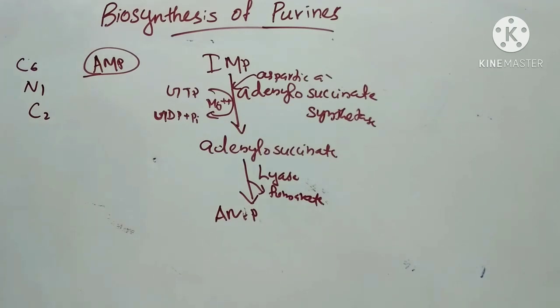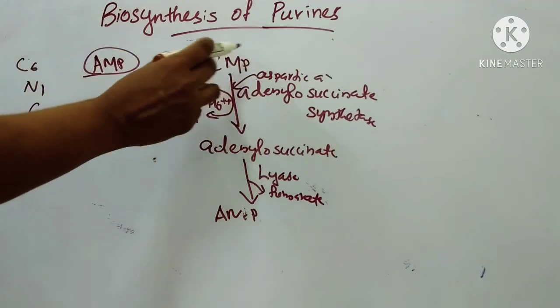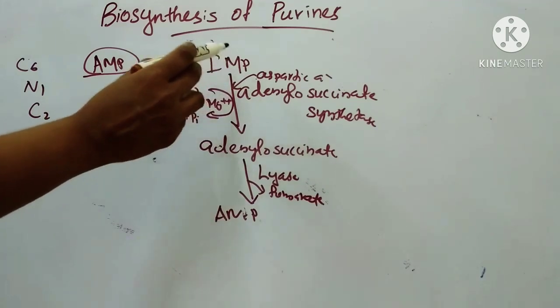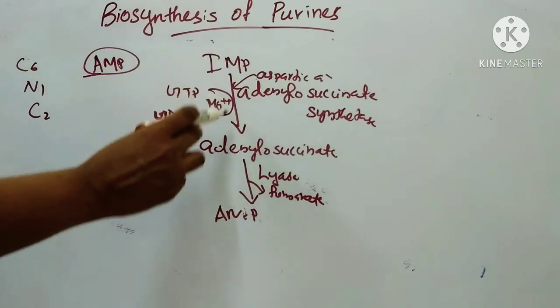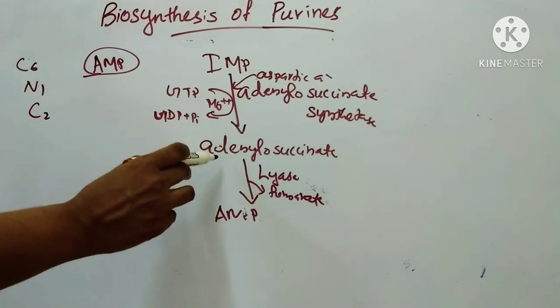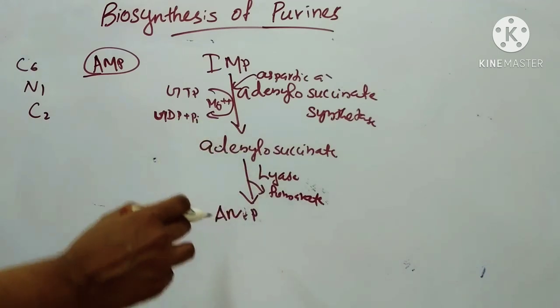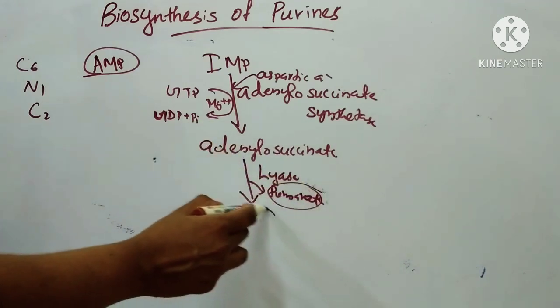This is the formation of AMP from IMP, brought about by two steps. In the first step, the enzyme adenylosuccinate synthetase catalyzes the condensation of aspartic acid with IMP to form adenylosuccinate. Here GTP provides the energy. In the second step, this adenylosuccinate is cleaved by the enzyme lyase to form AMP and fumarate. So we got AMP.